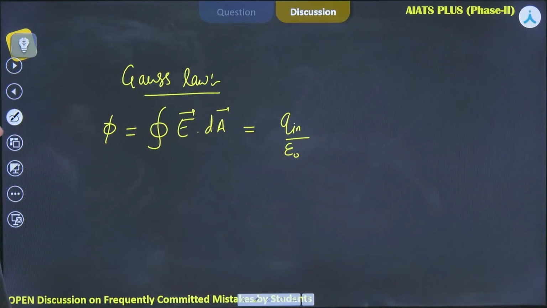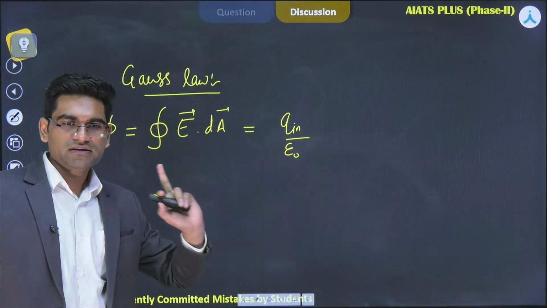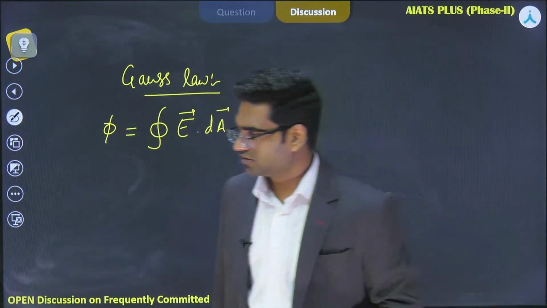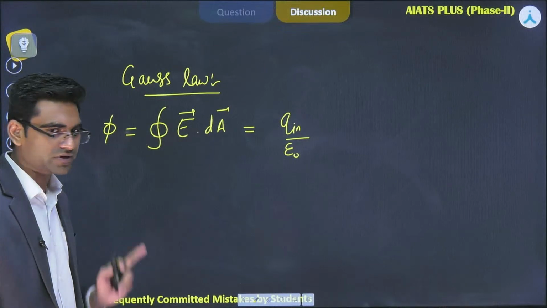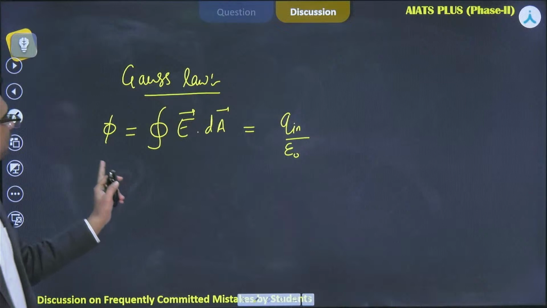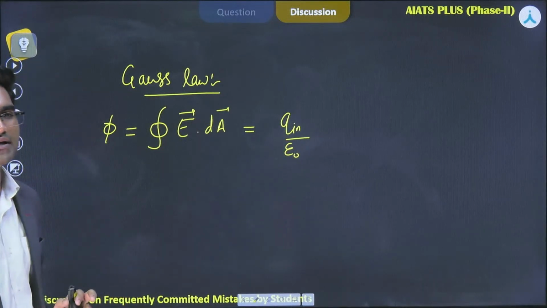Okay? Right. Integral of E dot dA is equal to Q inside by epsilon naught. Okay, Rehana and Study Empire, both of you have already given the option, which is the correct option. Okay, we will see that. First, let's discuss this. Okay, so phi is equal to integral of E dot dA, which is also equal to Q inside by epsilon naught.